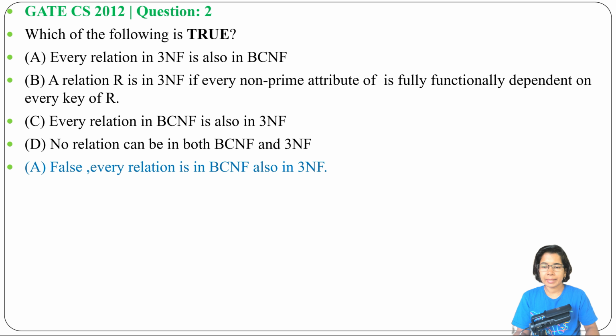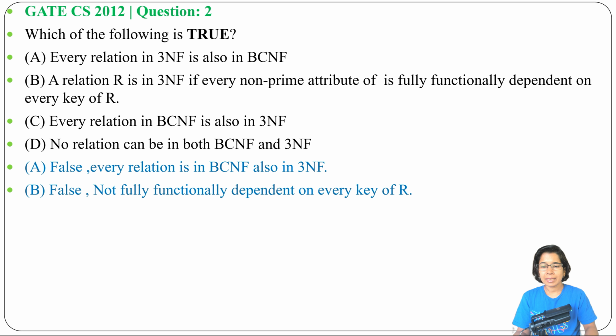Next, option B, relation R is in 3NF if every non-prime attribute is fully functionally dependent on every key of R. This is false. 3NF is not so strict. Every non-prime attribute is not necessarily fully functionally dependent on the key.